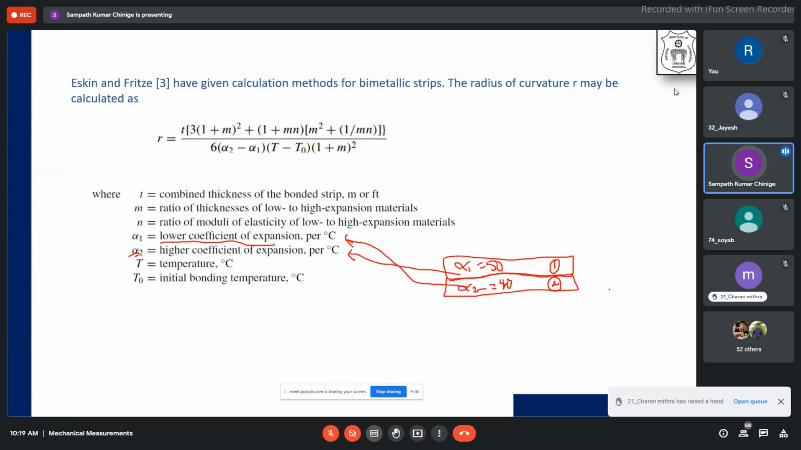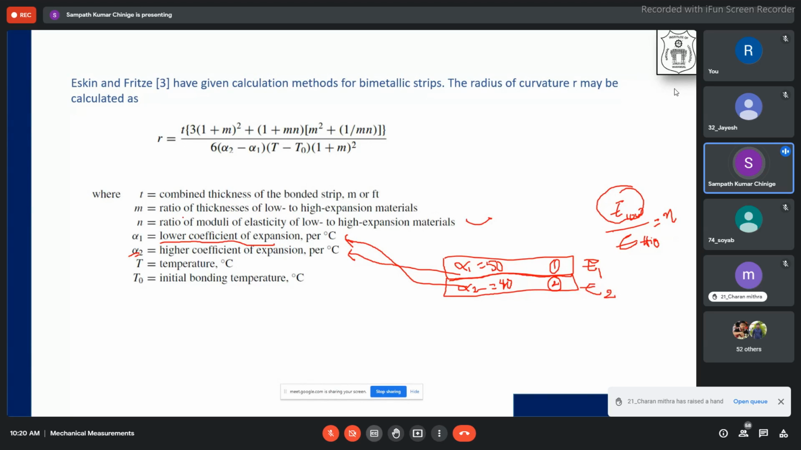Similarly, whatever the values of E1 and E2, the modulus of elasticity, whichever is higher, whether E2 or E1, we take the lowest E by the highest E. The modulus of elasticity is stress by strain of these two materials within the elastic limit. Whichever is the lower value to the higher value, we take that as the ratio.